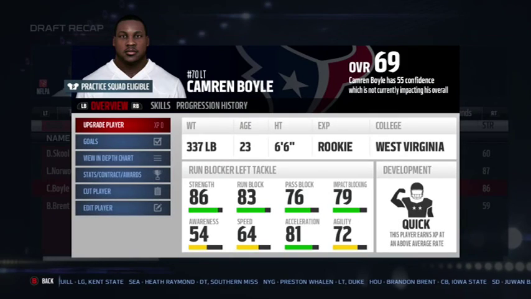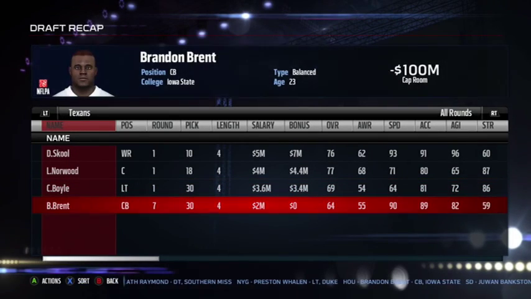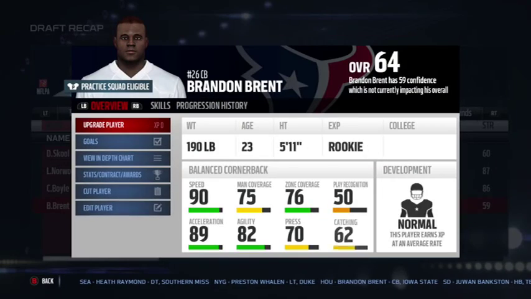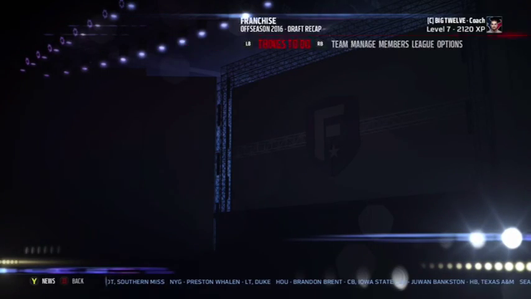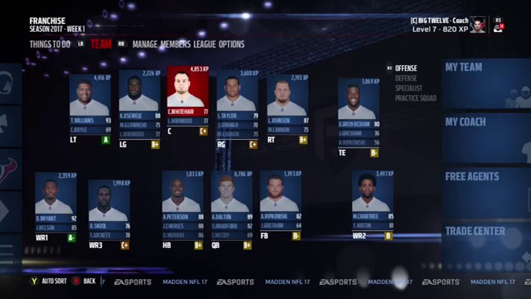He's 69, but he's got quick development, so that's pretty decent. And then in the 7th round, I just picked a corner out of Iowa State, 64 overall. So now let's jump into year number 2. This is what the team's going to be looking like heading into year number 2. There are a couple small changes that I will show you.